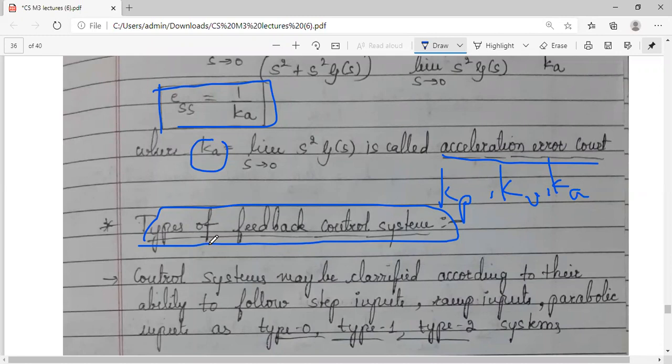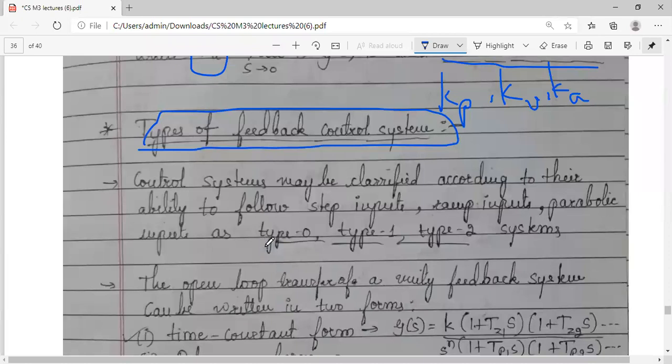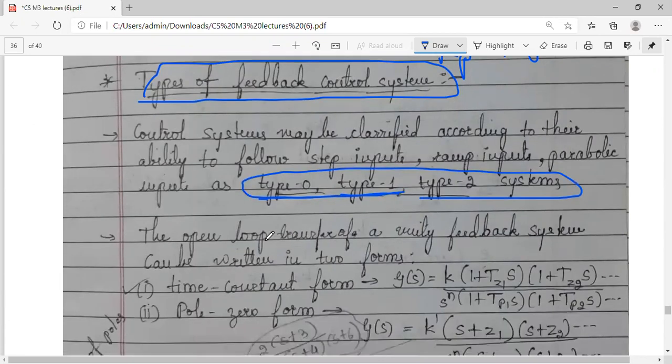Like we will give unit step, ramp, parabolic input. For these inputs, how much your system will respond to follow it. According to that, we classify the systems as type 0, type 1 and type 2 systems. So let me explain what these systems are and how we classify them.